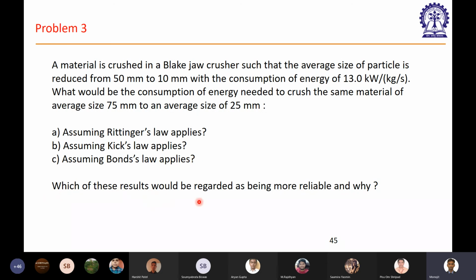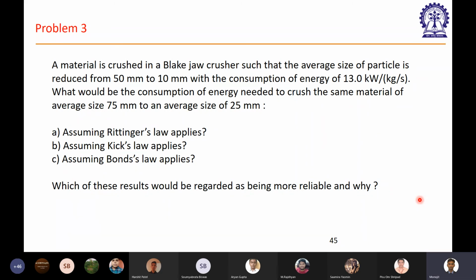Now, which of these results would be regarded as being more reliable and why? This is the question which is tricky. Knowing these three answers, the three energies we have estimated using these three laws, which one should we take for this case to be a reliable one, and why?